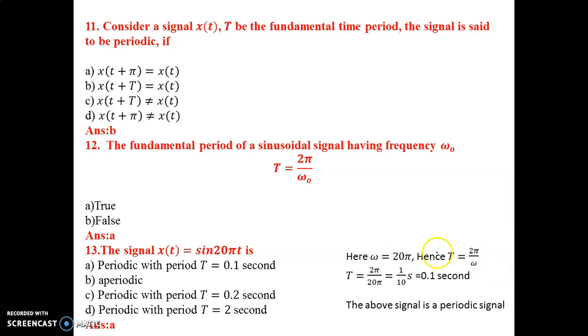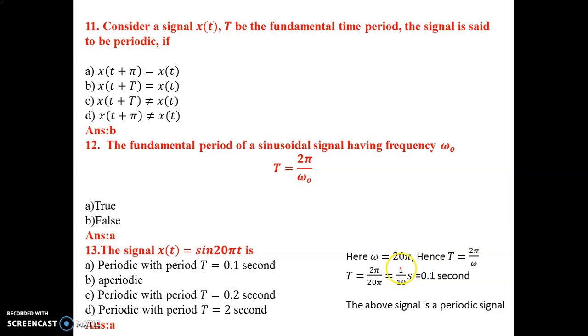Now, the signal x of t is equal to sine 20 pi t. We have four options, whether it is periodic or aperiodic. First, let us find whether it is periodic or aperiodic. The general representation of a signal is sine omega t. Here, omega is equal to 20 pi. Now, the fundamental period T is equal to 2 pi by omega. So, 2 pi divided by 20 pi, the answer is 0.1 second.